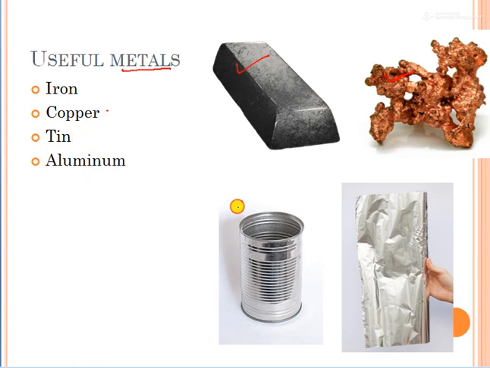This is tin. This tin you have also seen. This tin is used for packing purposes. And this aluminium, we are using it for vessels, and we are also using aluminium foil. So these are all some useful materials. One by one we will see what the uses are.